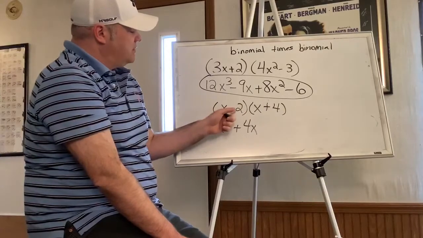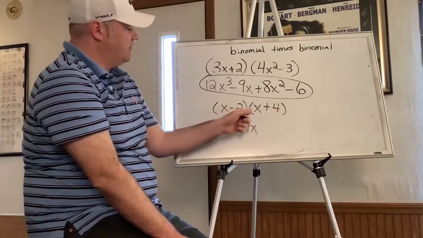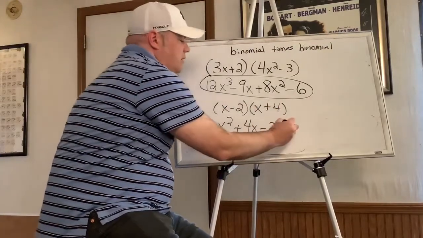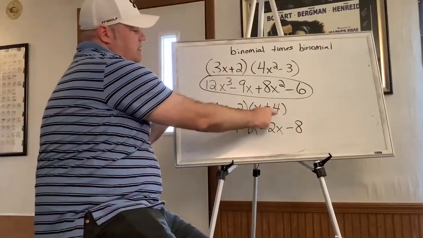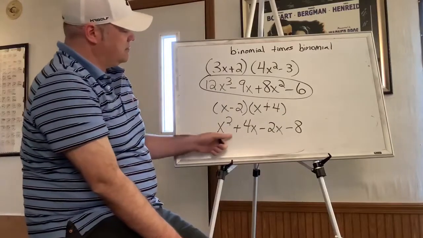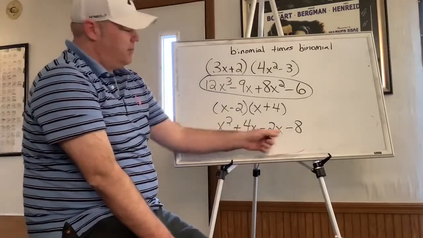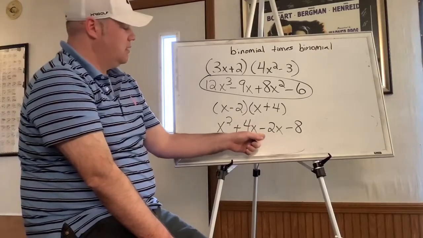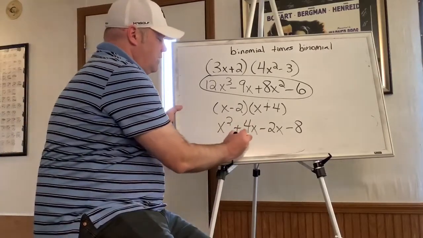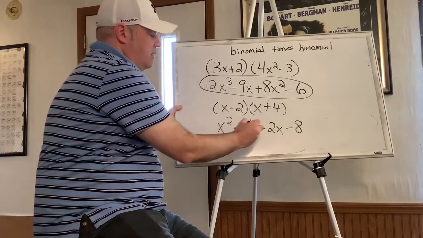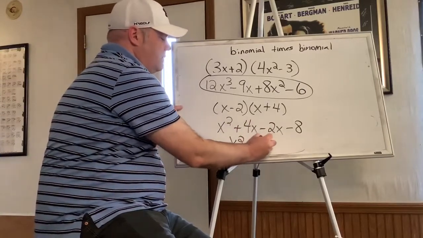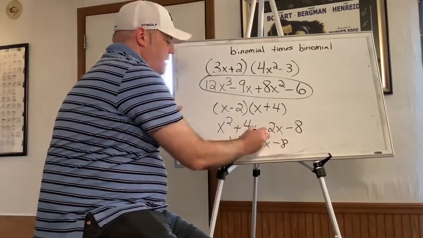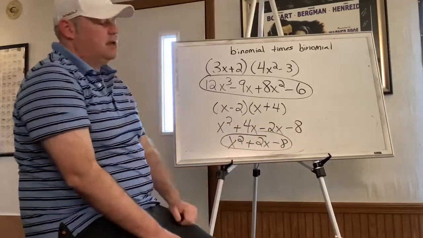Now we're going to take the negative 2 and distribute it to both of these. So negative 2 times x is negative 2x. And negative 2 times 4 is negative 8. Remember, a negative times a positive is negative. Okay, so here's my answer here, but I noticed that there's 2 that I can combine. So you have to do that. You have to keep simplifying it as much as you can. So x squared, this becomes 4x minus 2x just becomes 2x, because 4 minus 2 is 2, and then minus 8. And now we're done because we can't combine any of those.